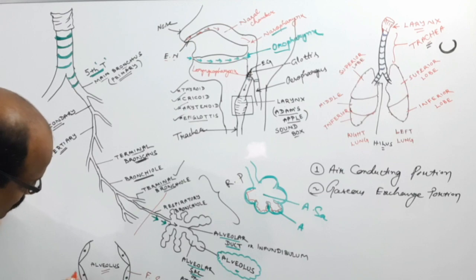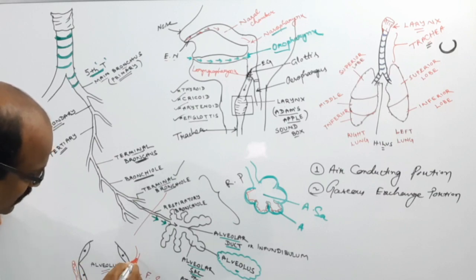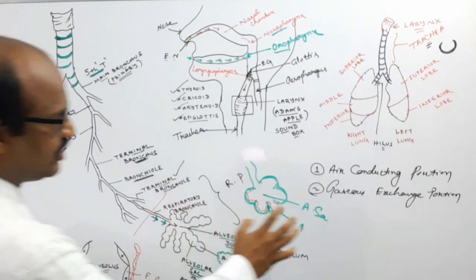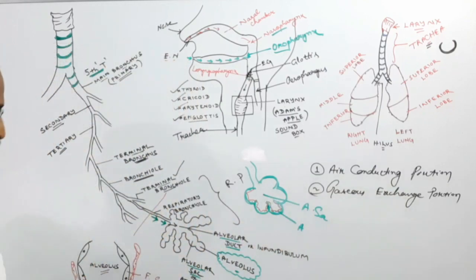Each alveolus is highly vascular, supplied with many blood capillaries, so it is supplied with more blood. So air can easily exchange here. That's why this is known as the respiratory portion or the gaseous exchange portion.